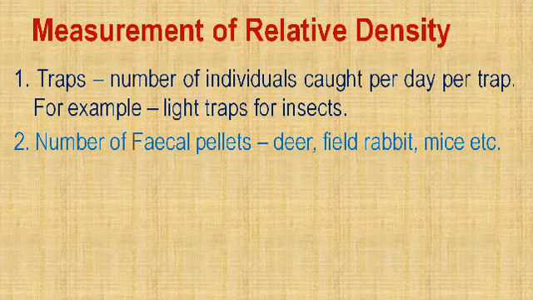If our house has mice, we can measure the probable density of mice by observing the fecal matter of those mice in our house or in any area. So it is another type of measurement of relative density.